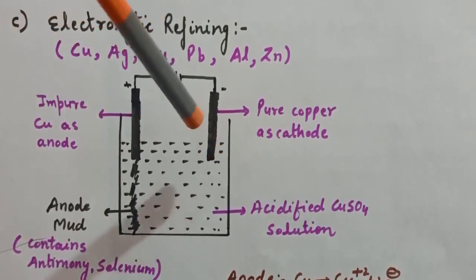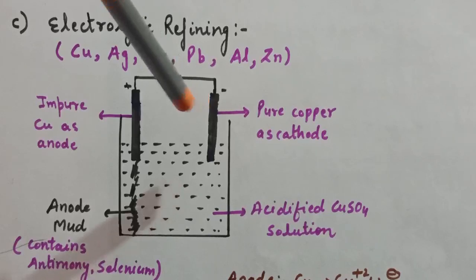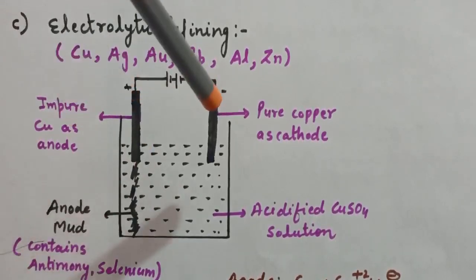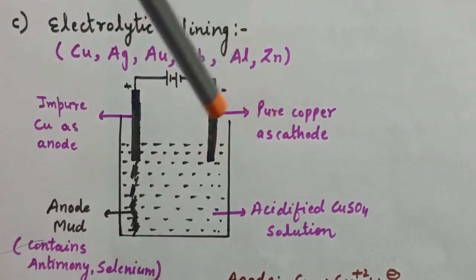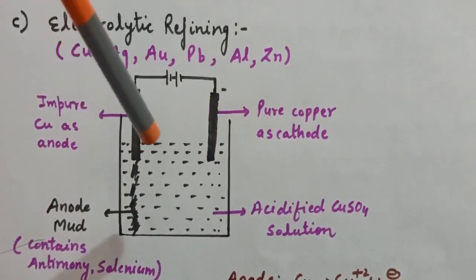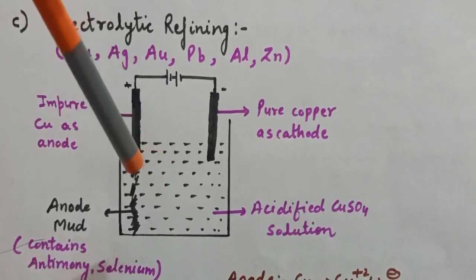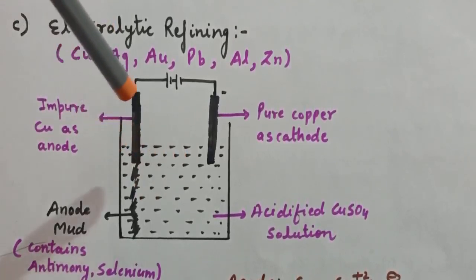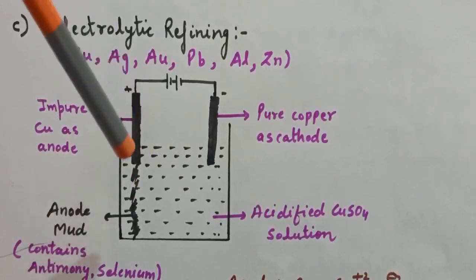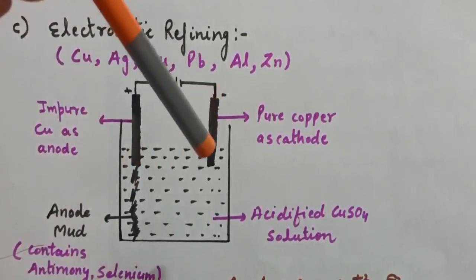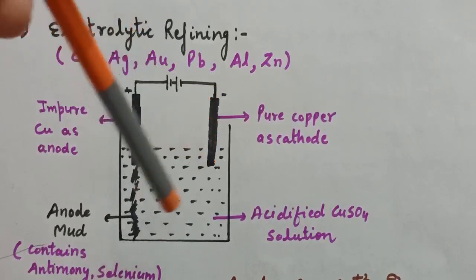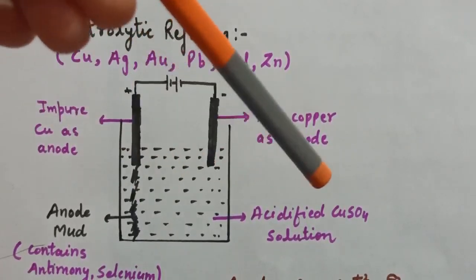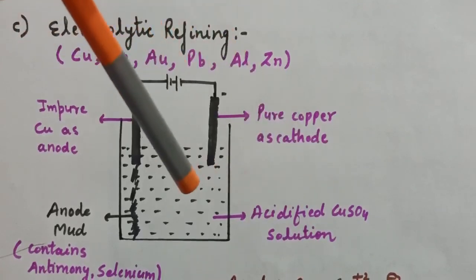For example, if we want to purify the impure copper, so what we will do, anode is made up of impure copper and cathode is made up of pure copper, and here we are using electrolytic solution which contains the same metal as we want to purify. For example, in this case the anode is made up of impure copper, the cathode is made up of pure copper, and this electrolytic solution contains copper ions, that is here we are using acidified copper sulfate solution.